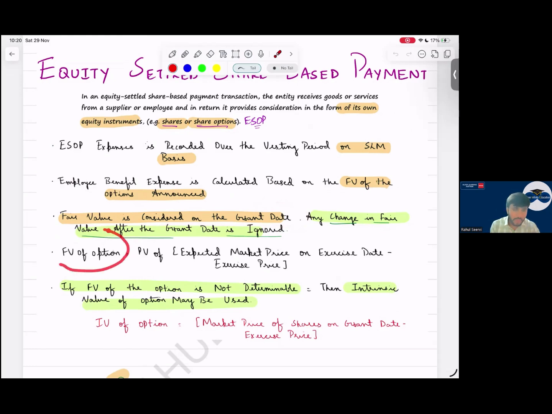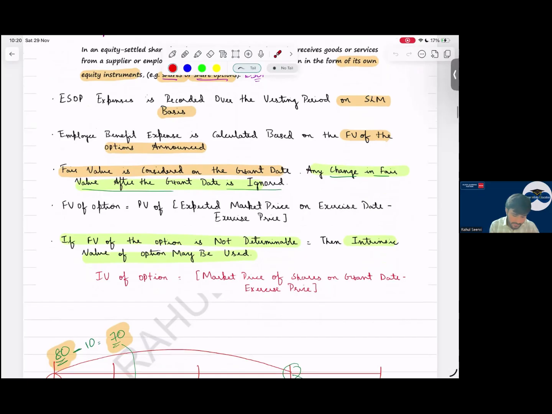So what is the fair value of the option? It will be given. No need to estimate this one. If the fair value of the option is not determined, if it is not given, then use intrinsic value. This also will be provided. The fair value of the option will be given at the grant date. Take it and record this as an expense.